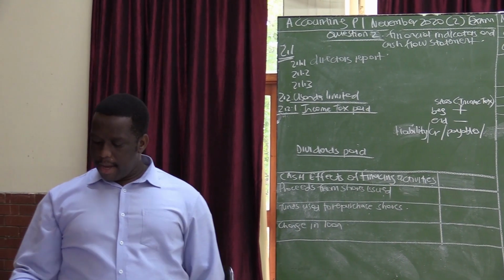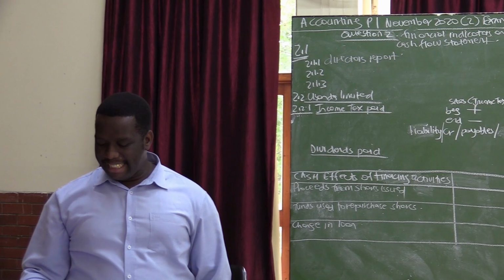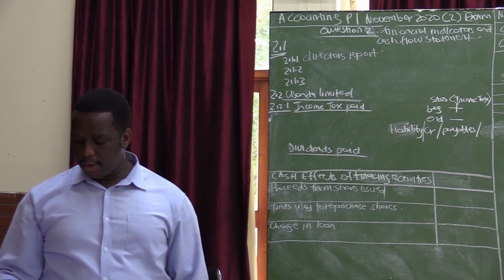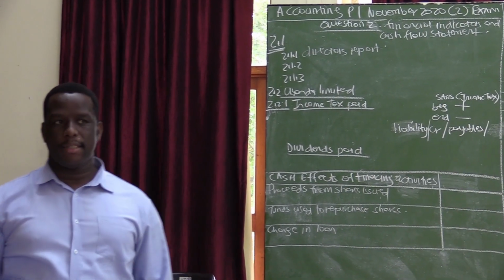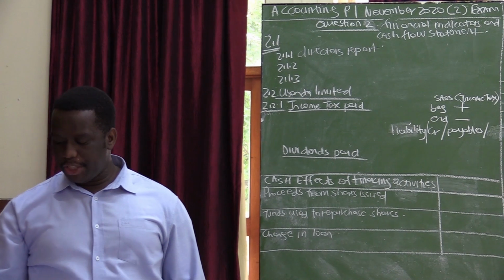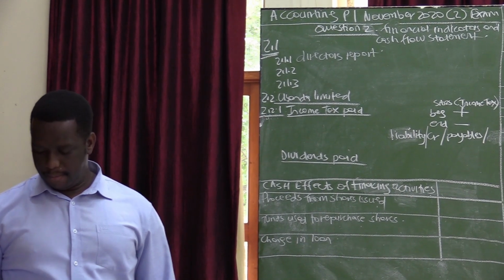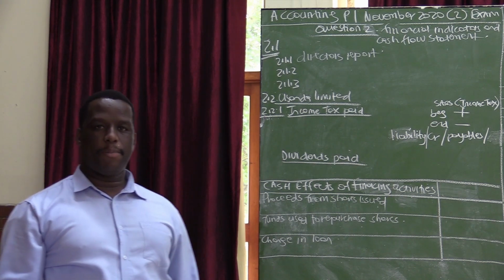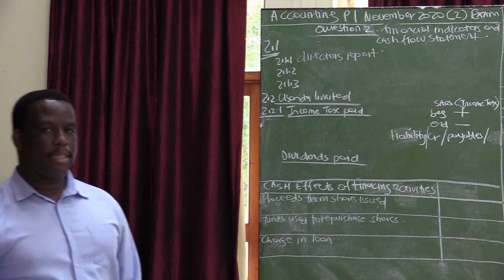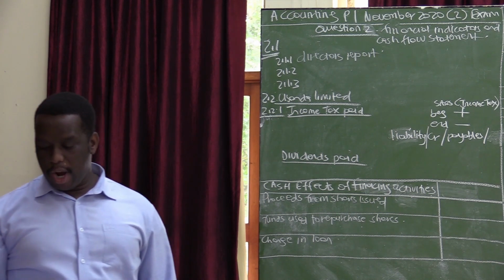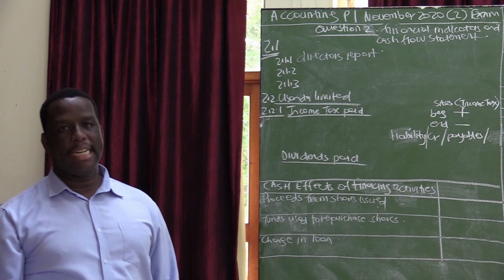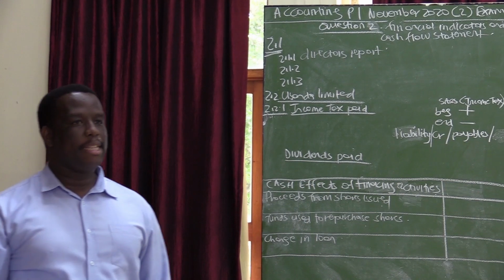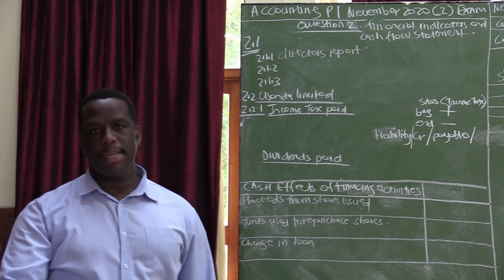2.1.2, the independent or the internal auditors are responsible for monitoring the financial control measures of the company on a regular basis. I think the key words in this question are regular basis. Remember the difference between the two auditors. The independent auditors are the external auditors who come only once at the end of the financial year, and their job is to audit the financial statements and write a report.